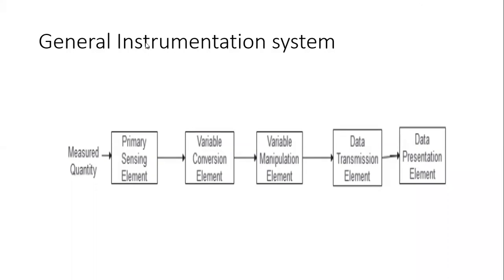So the general instrumentation system has different blocks in it. The constructional part of a general instrumentation system is represented here. We have to measure a particular unknown quantity. That is the input of that system.